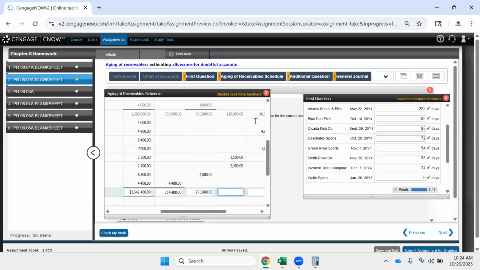And what we do is we just add up this subtotal amount plus each of these individual amounts.